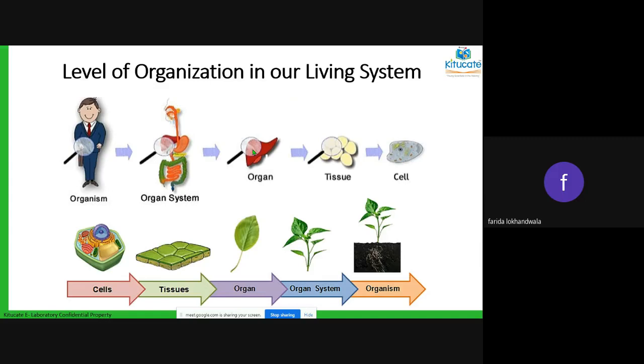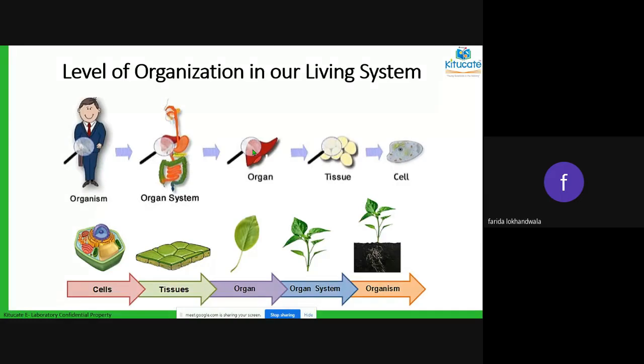If I remove it and go to the next level, I will see muscular tissue. If I go more inside, I will see blood vessels. Going further inside, I will also see nervous tissue, because nerves connect it to the brain. So one particular organ is made up of many tissues, not only one tissue.